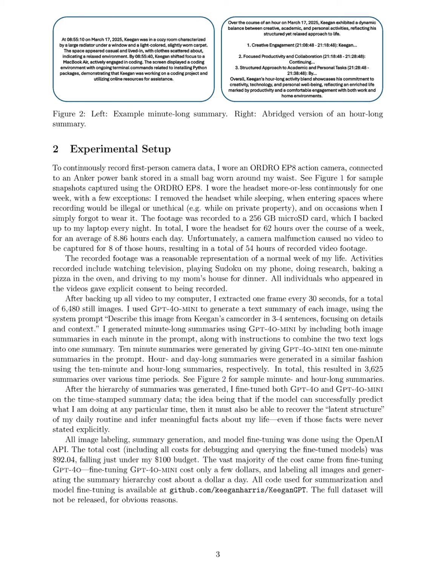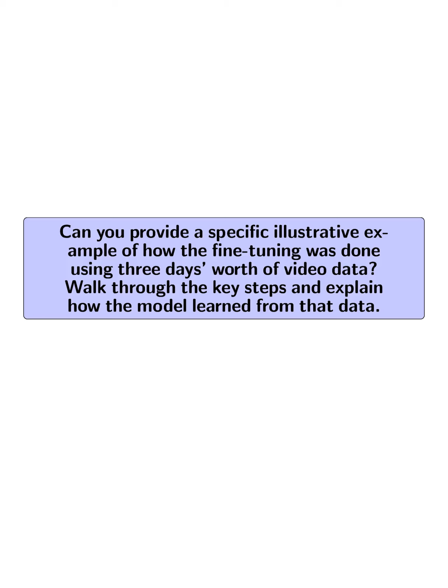Next, I used the GPT-4o Mini model to generate text summaries for each image, focusing on details and context, and then created a hierarchy of summaries for different time intervals, minute, 10-minute, hour, and day-long, by combining these image summaries. Finally, I fine-tuned both GPT-4o and GPT-4o Mini on the timestamp summary data, allowing the models to learn about my daily routine and infer meaningful facts about my life through next token prediction, all while adhering to a budget of $100.